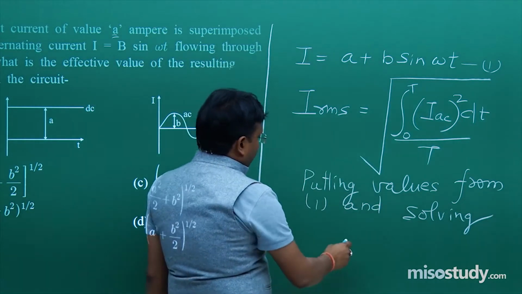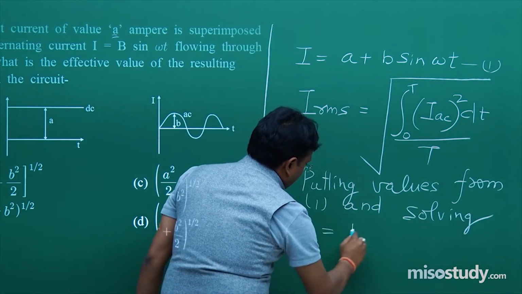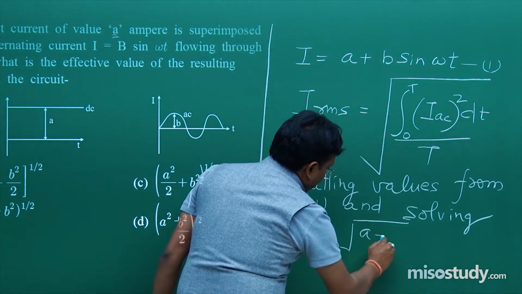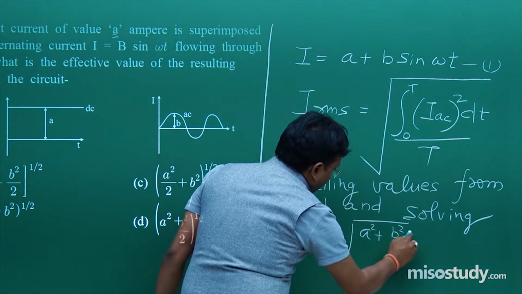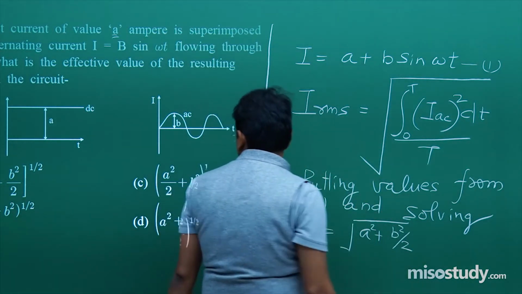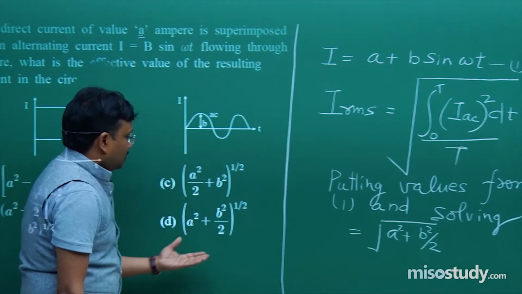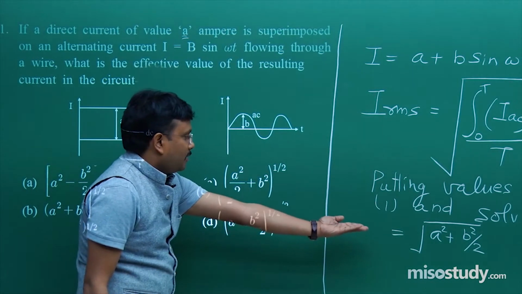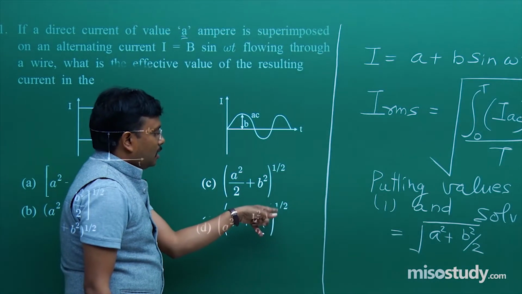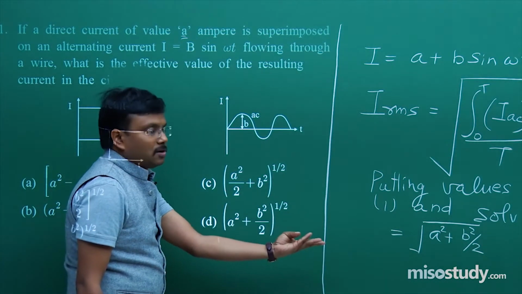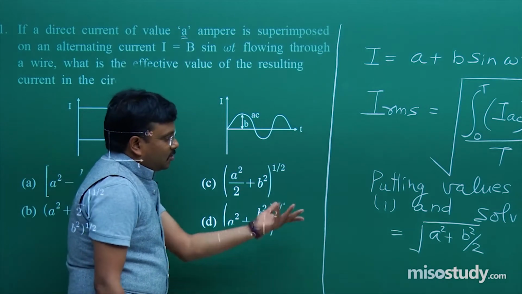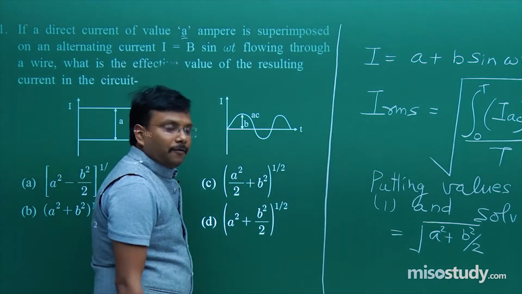Fine. So I will get the value as under root A square plus B square by 2. So now easily you can find out which one is the correct option. Fine, this is your correct option and that is mentioned over there. It is 1 by 2 and there it is as root. So this way you can find the solution of these steps.